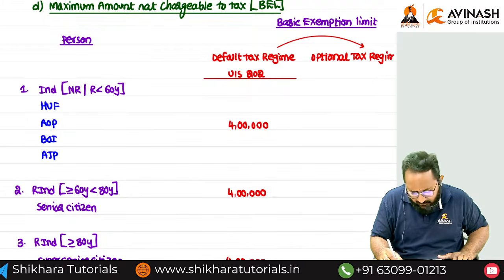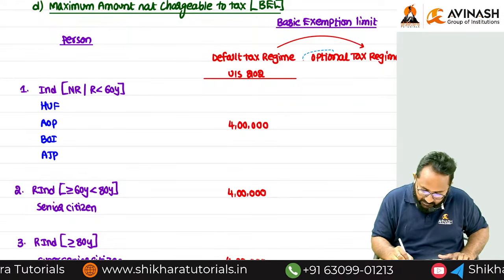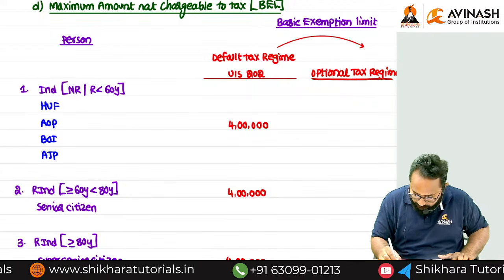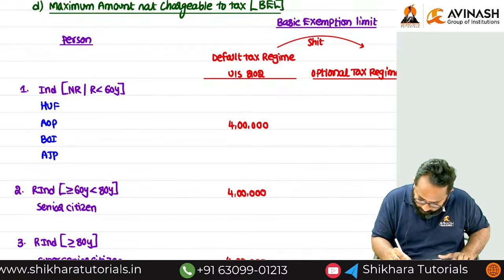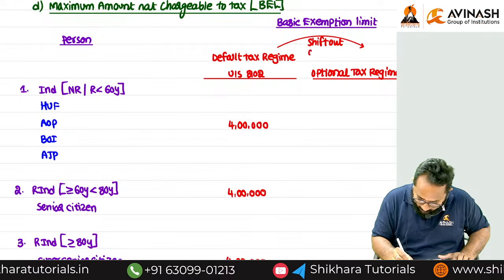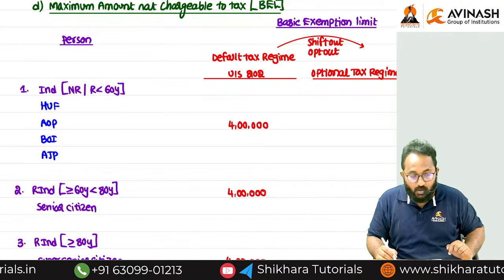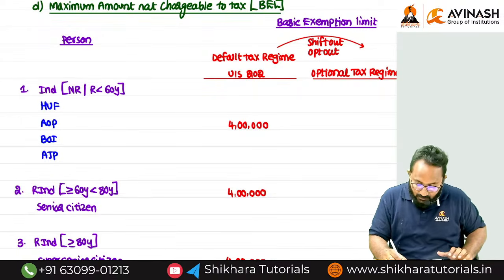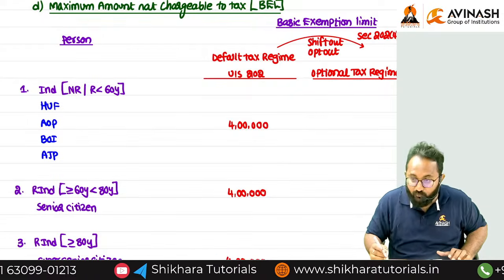Sir, here itself I am giving more input for you. That optional tax regime means how to shift or how to change, I will tell you. So nothing but we are shifting out, we are opting out. From which regime? Default to optional. That option is given in Section 202, subsection 4.